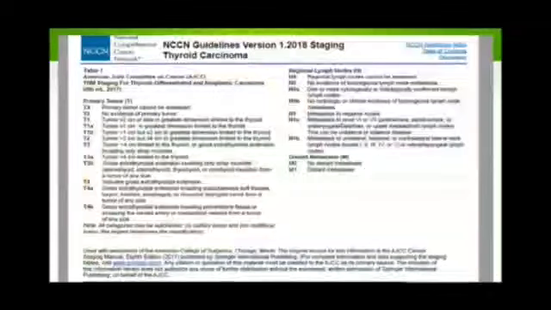In the new version of the NCCN guidelines, you can see that they have divided T3 into T3A and T3B. T3A is one with a tumor of more than 4 centimeters limited to the thyroid.